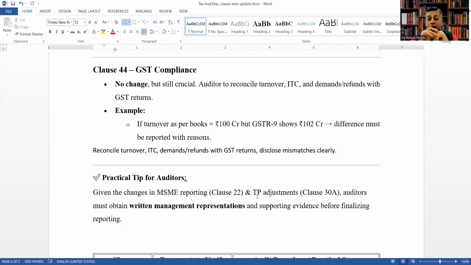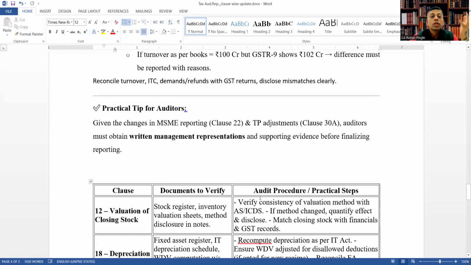Reconcile the turnover, ITC, demands or refunds with GST returns, and disclose mismatches clearly. So a practical tip for the auditor: given the changes in MSME reporting in clause 22 and TP adjustment in clause 38, auditors must obtain written management representations and supporting evidence before finalizing the reporting. Okay, that is the practical key for the auditor.